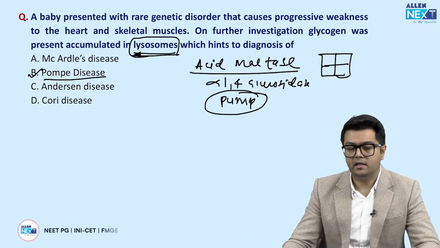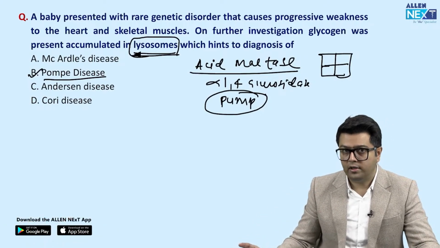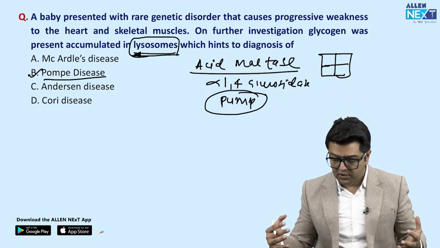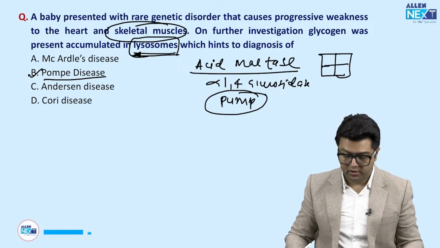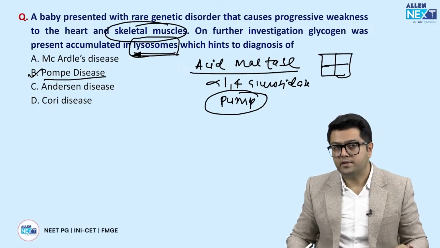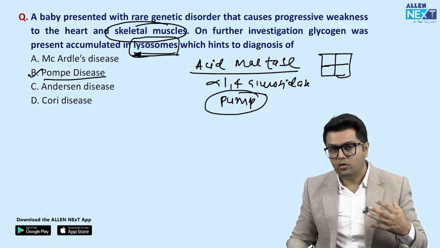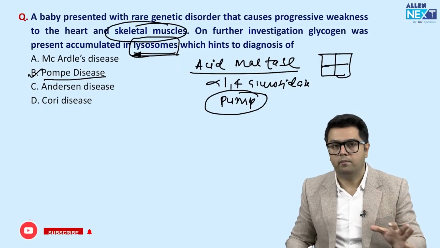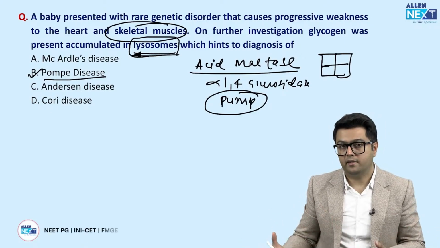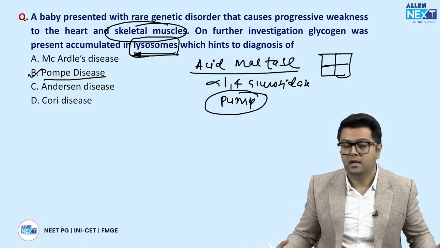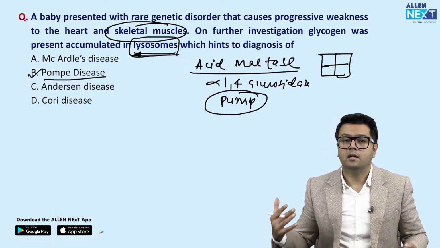So guys, I told you already how to approach a question of GSD. If muscles are not involved, or if the question starts with a patient presents with, because they are talking about skeletal muscles here, it cannot be von Gierke's at all, and it cannot be Hers disease at all, because von Gierke's and Hers affect only the liver. Then guys, if lysosome has glycogen, the only answer is Pompe's. Now, if the glycogen has a structure which is not normal, the answer can be Cori's and Andersen's, like limit dextrin in Cori's, amylopectin in Andersen's. McArdle's and Tarui's present with severe muscle weakness.